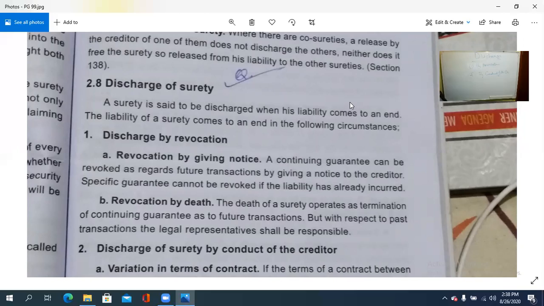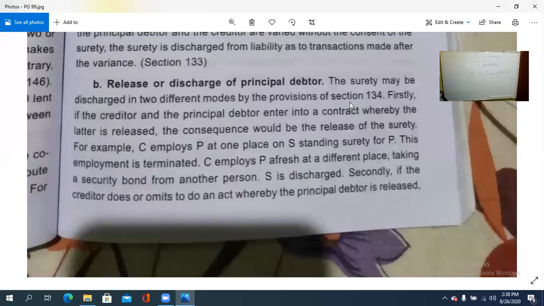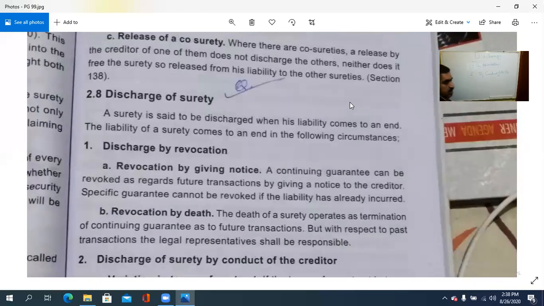But discharge means liability ceases to exist or comes to an end. Then discharge by revocation, in the sense of revocation by giving a notice and revocation at the time of death. So due to the notice given and also the death of the surety.